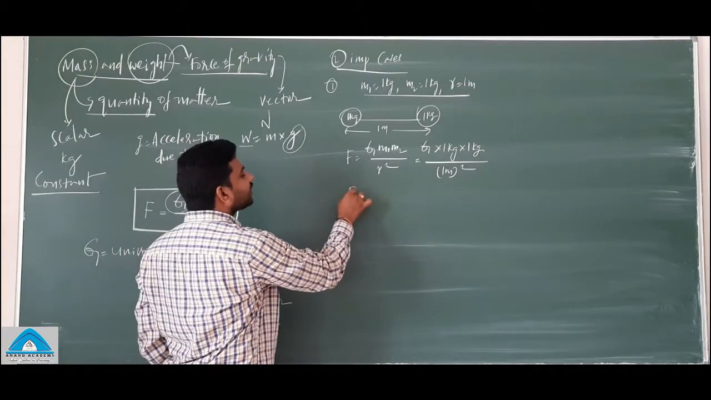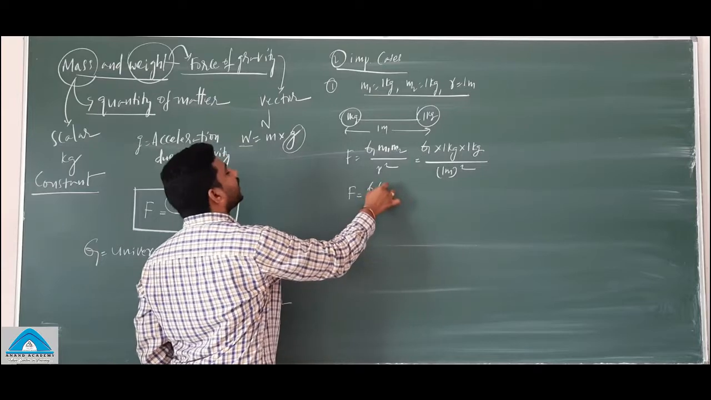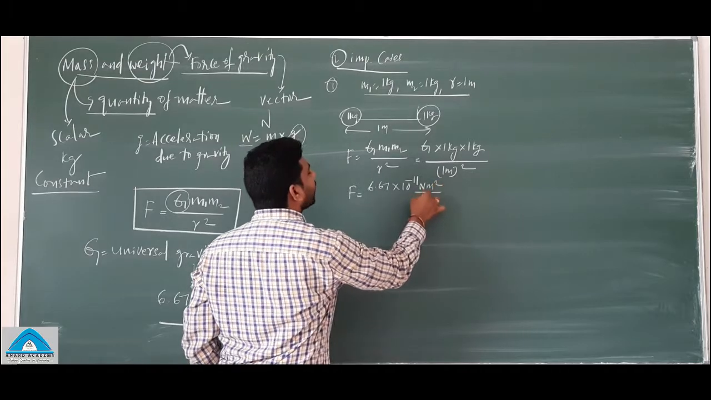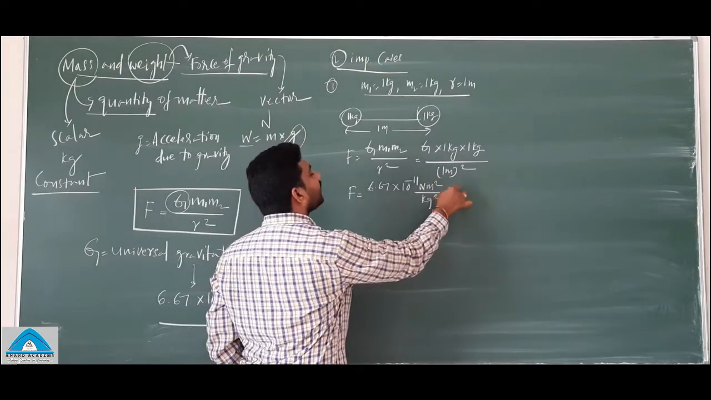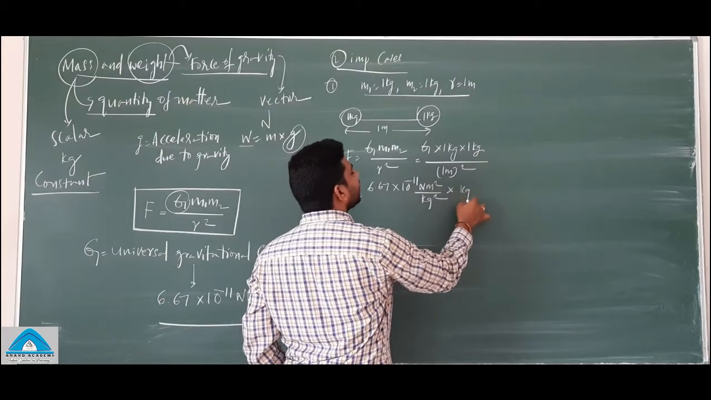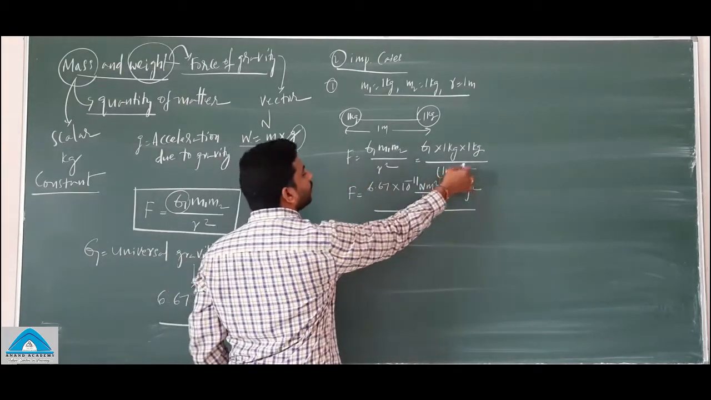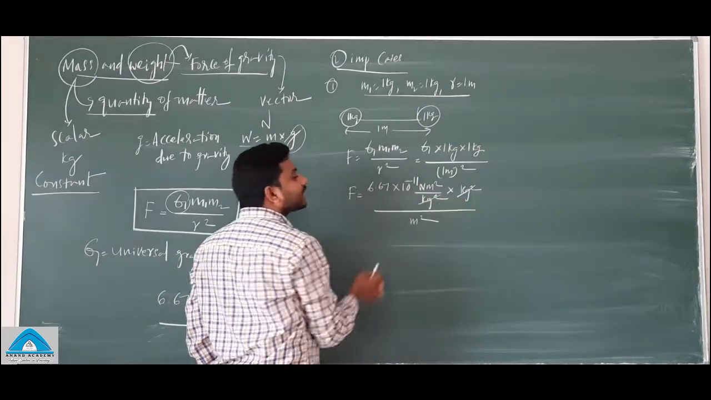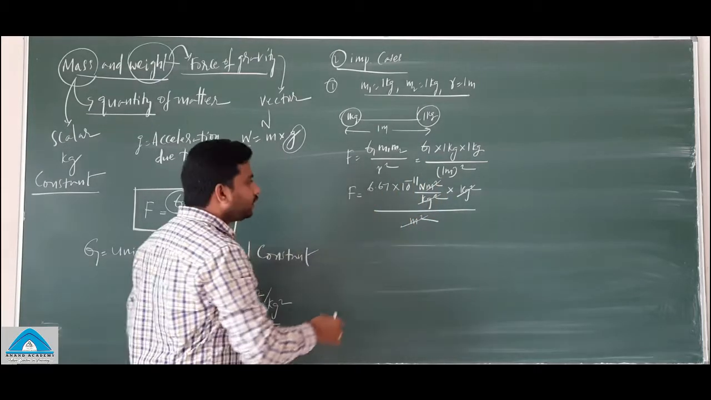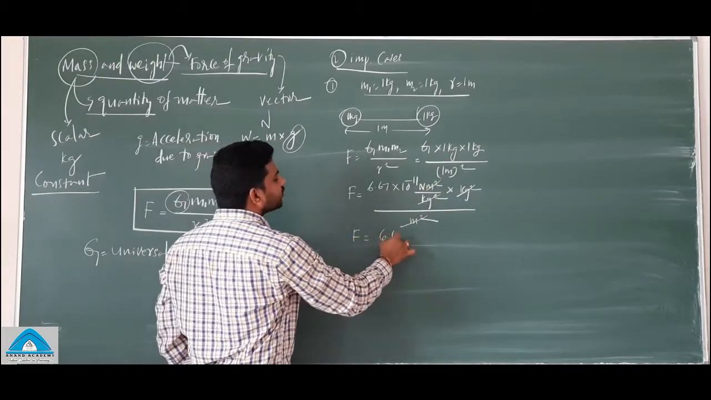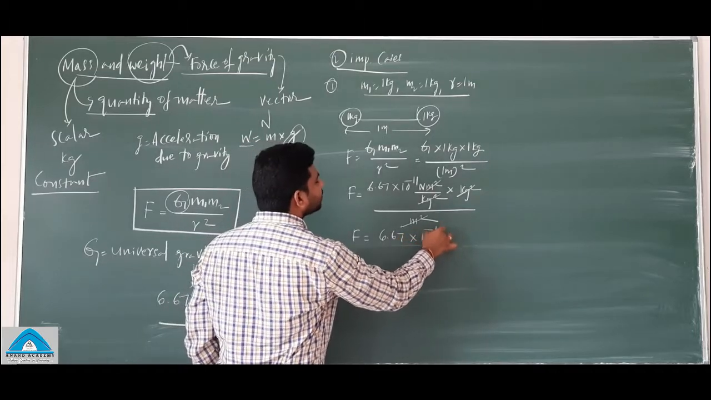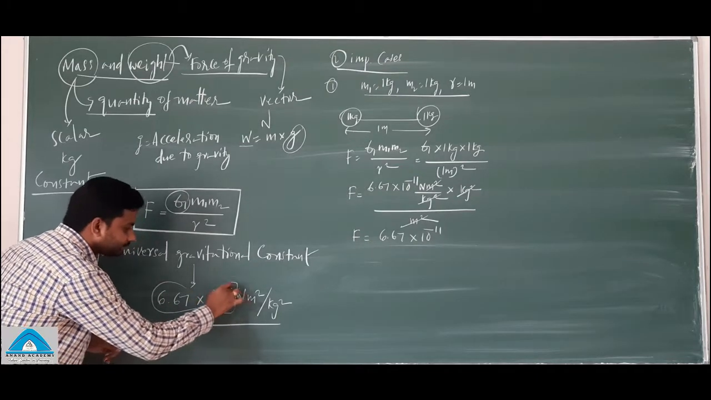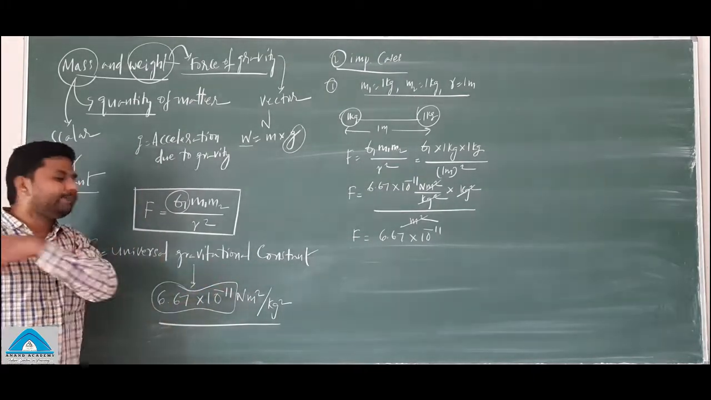Let's see. F is equal to G, whose value is 6.67 into 10 raised to minus 11 newton meter square per kg square, into 1 kg into 1 kg, divided by 1 meter square. Kg square cancels, meter square cancels, and F is equal to 6.67 into 10 raised to minus 11. Is it equal to the magnitude of G? Check it. Yes, exactly. Forget about the units.